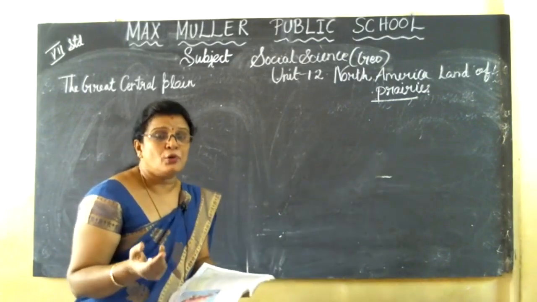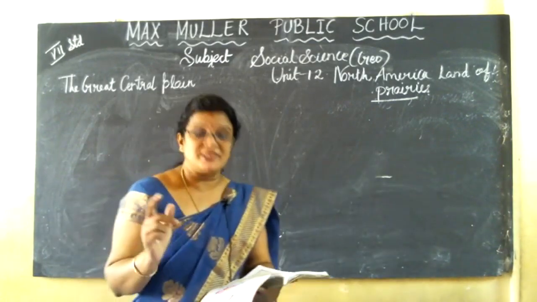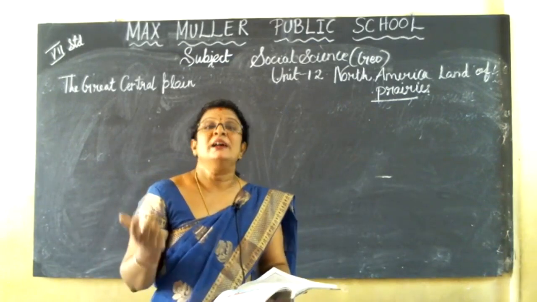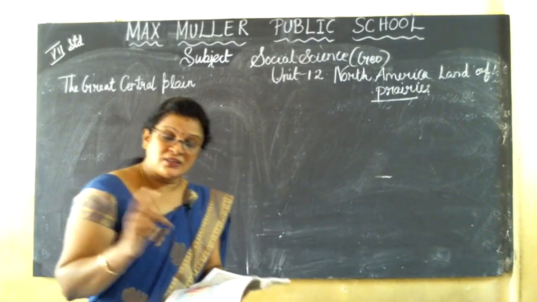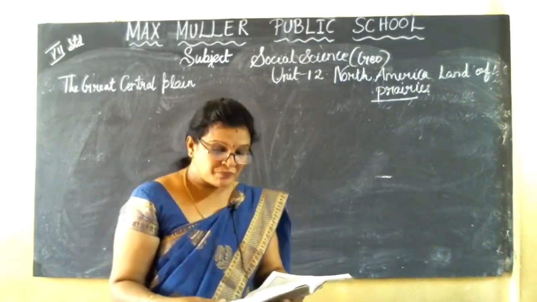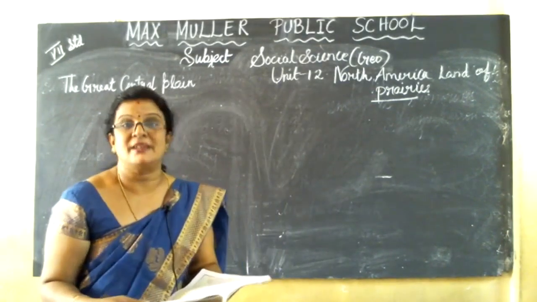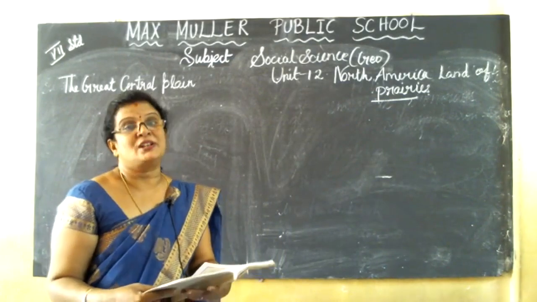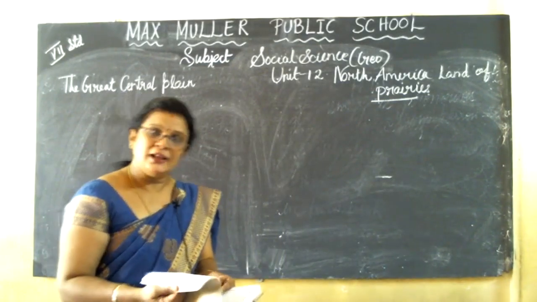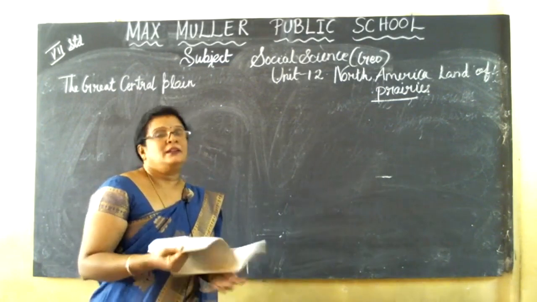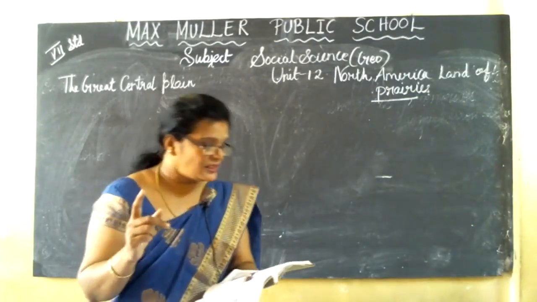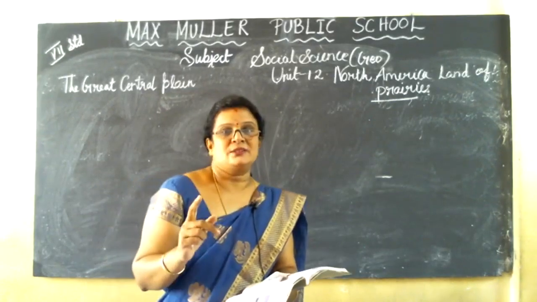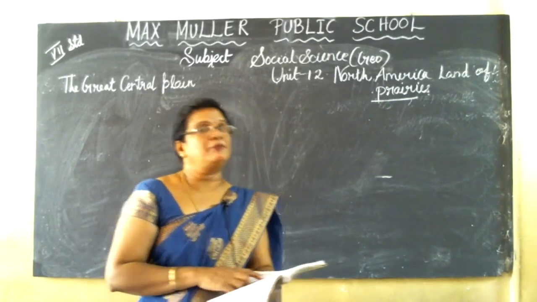So what are the four physical divisions of North America? They are the Western Cordilleras, which we can also call the Rocky Mountains, the Great Central Plains, the Appalachian Highlands and the Coastal Plains. In the last session we discussed only one division, the Western Cordilleras, isn't it? These are the Young Fold Mountains.